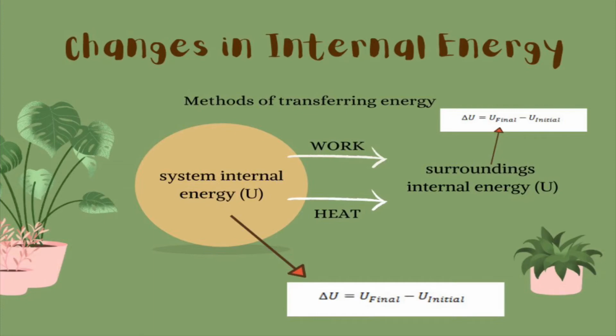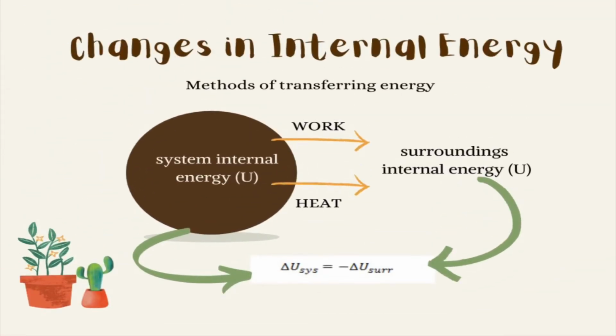So something goes to the surroundings actually. We could also have a change in internal energy in the surroundings of this process, so we also have a corresponding delta U for the surroundings. If we have a system and it transfers some of its internal energy to its surroundings, there has to be a relationship between them: the way delta U of the system changes and delta U of the surroundings changes.